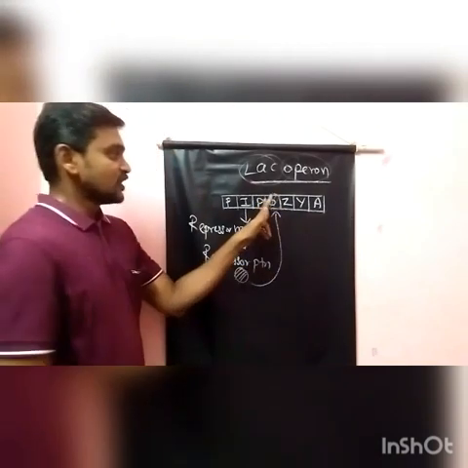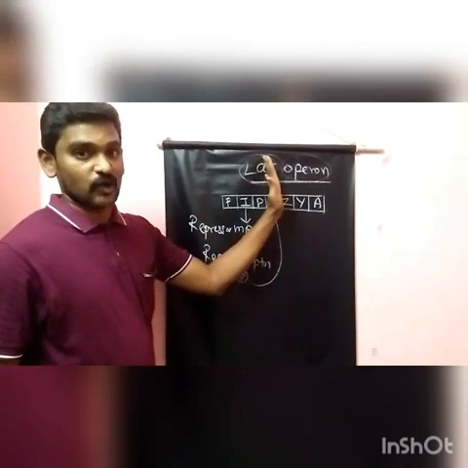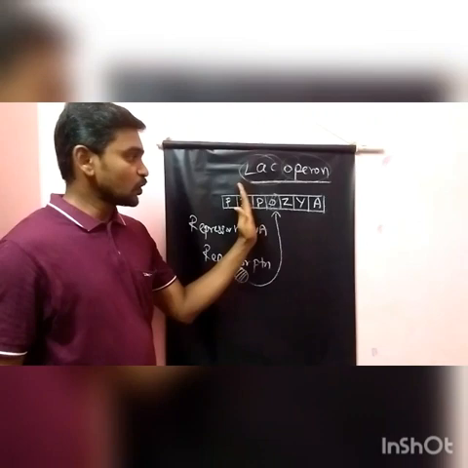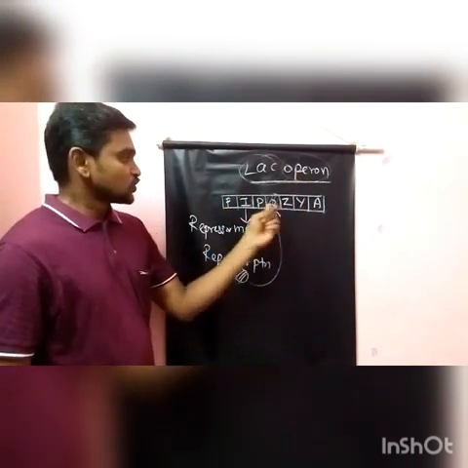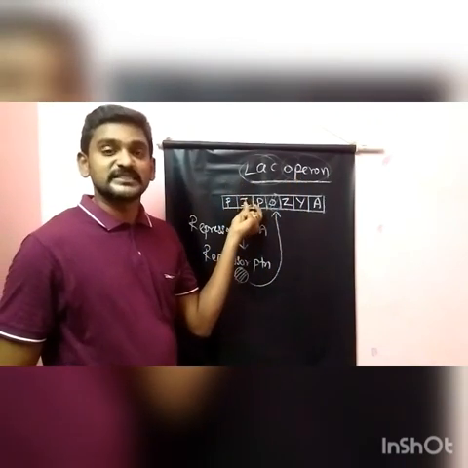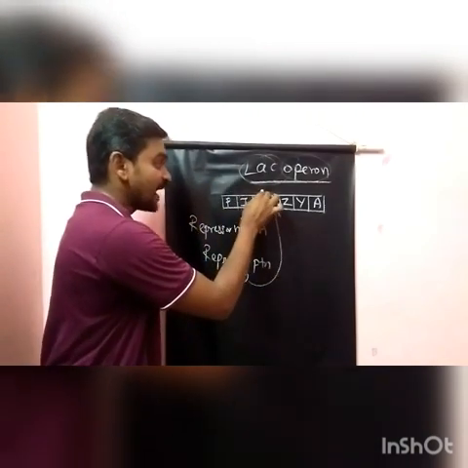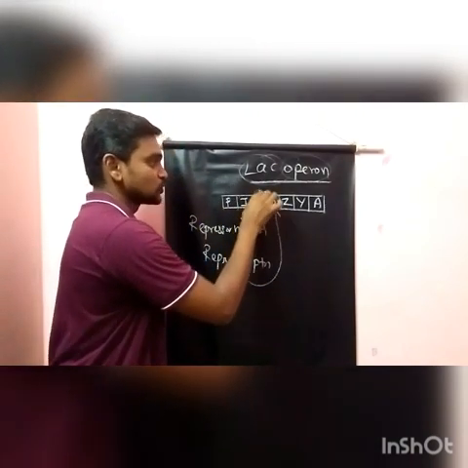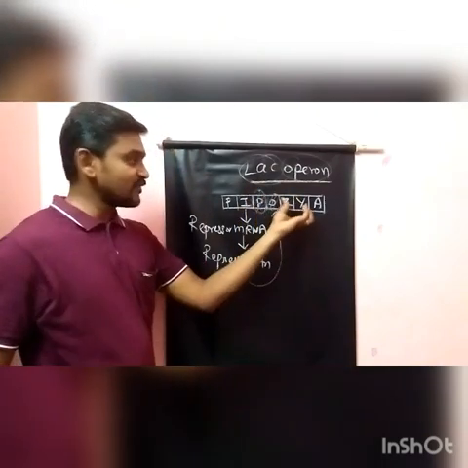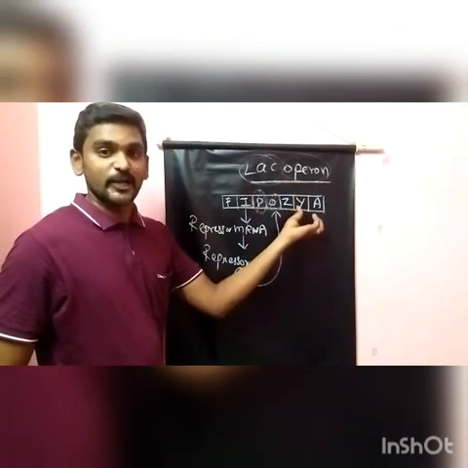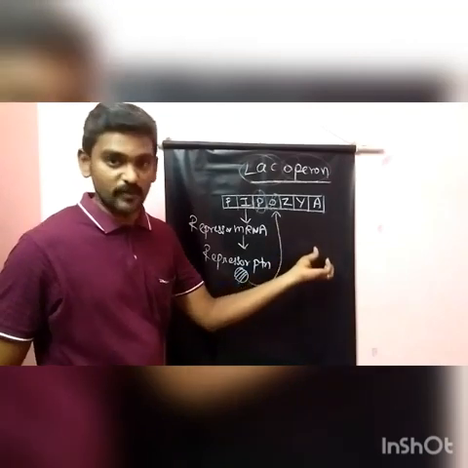So what happens, this operator is now blocked. That means no one can enter this side. So what is the promoter region? As I already said, the enzyme called RNA polymerase will bind in this location, so they can move this side. They will be transcribing the gene into RNA and then protein will be formed.